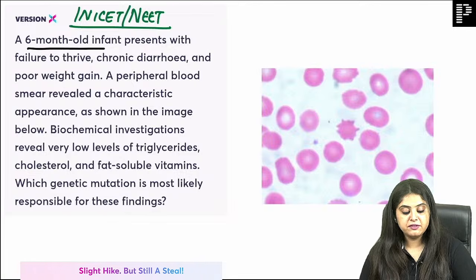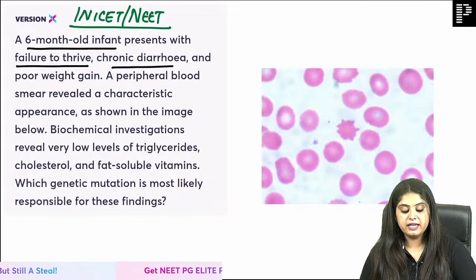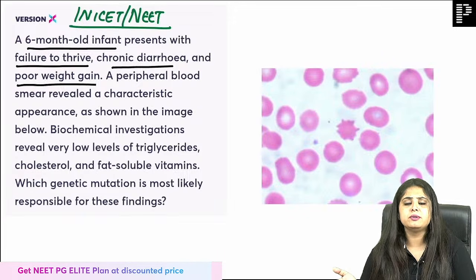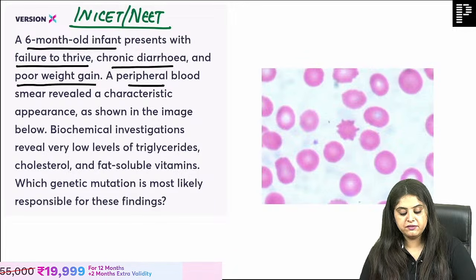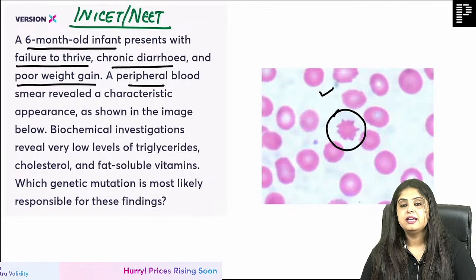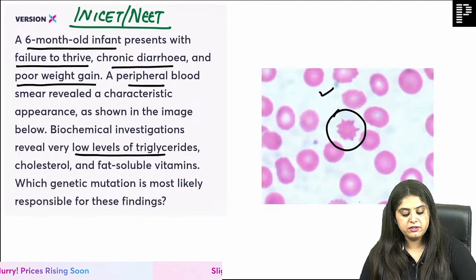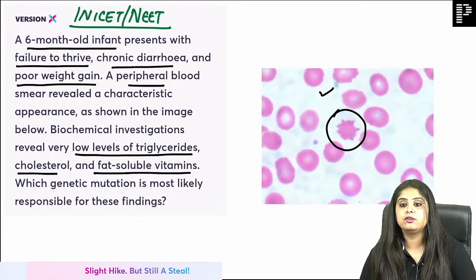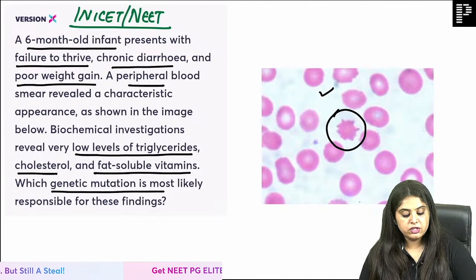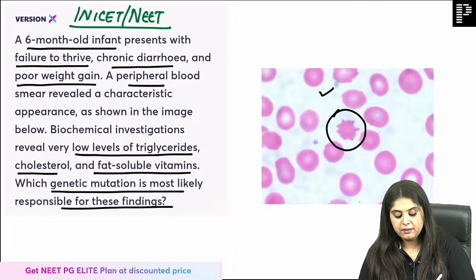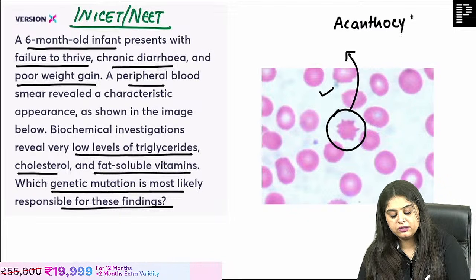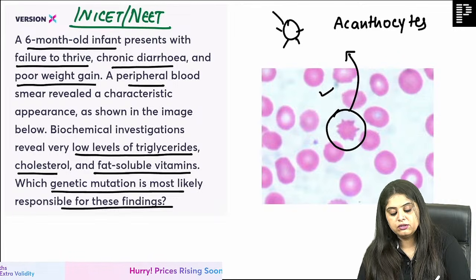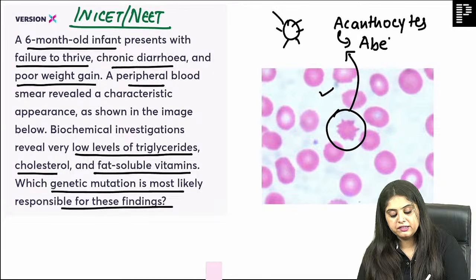There is a 6-month infant presenting with failure to thrive, chronic diarrhea and poor weight gain. I told you, every GIT question starts with weight loss with diarrhea. Everyone's favorite. Peripheral smear is given over here, some cell that you can see. Biochemical investigations reveal low levels of triglycerides, cholesterol and fat soluble vitamins. Which genetic mutation is most likely responsible? Ma'am, here I can just give you one hint that these are spiky cells. These are acanthocytes. These are the spiky acanthocytes, and acanthocytes are seen in a disease called abetalipoproteinemia.